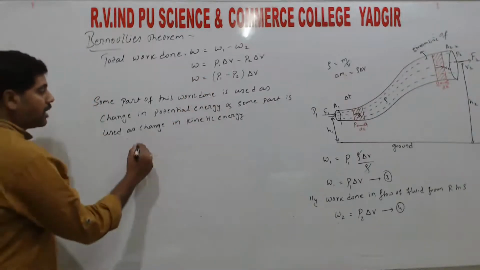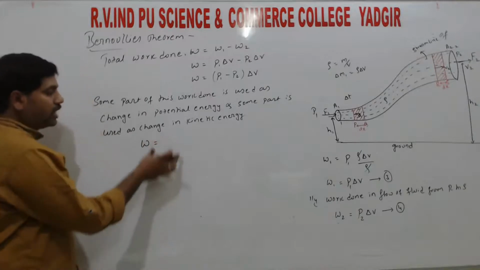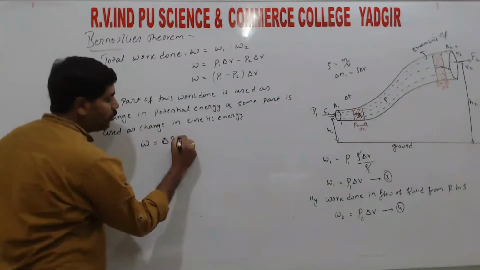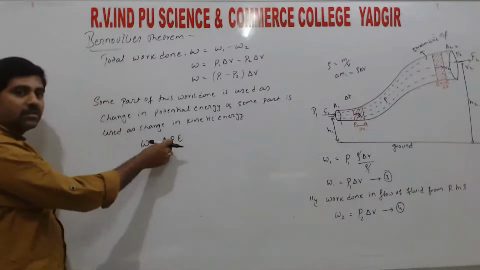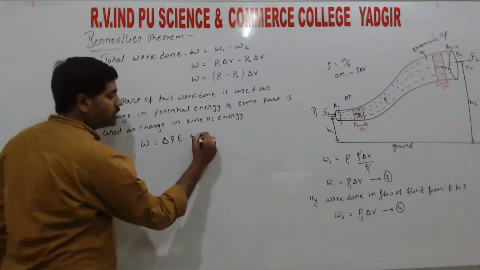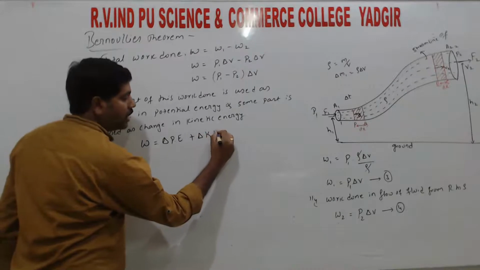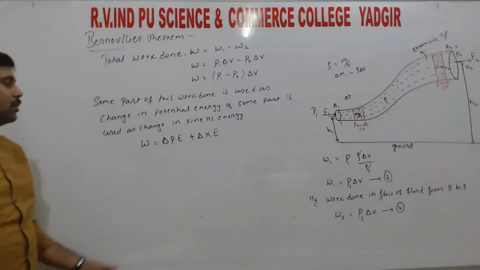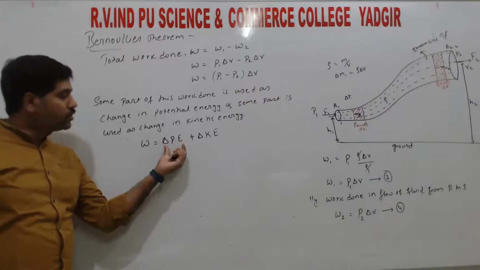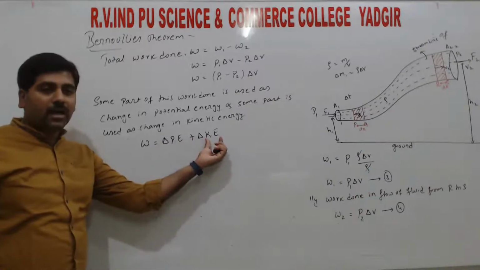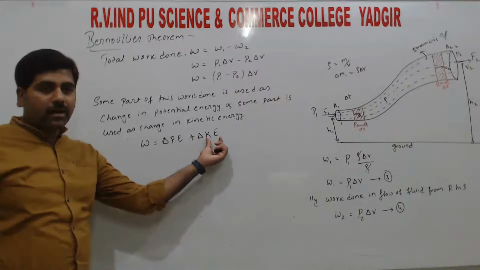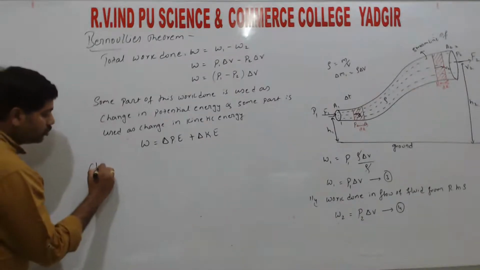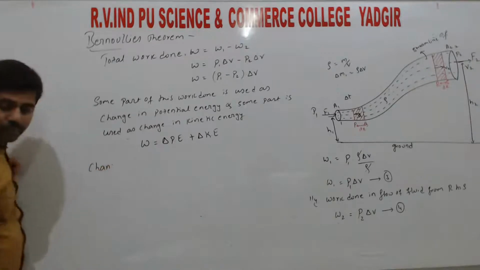So from that we can write W is equal to the change in potential energy, delta P.E., where delta represents small change, right? Plus delta kinetic energy, the change in kinetic energy, right? Now we need to find the values of delta P.E. and delta K.E.